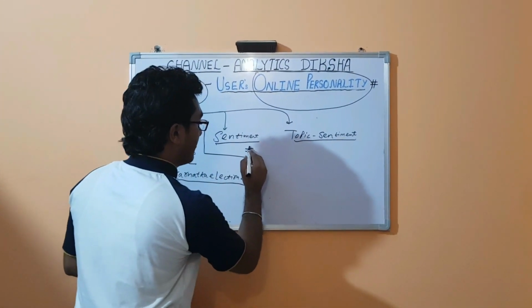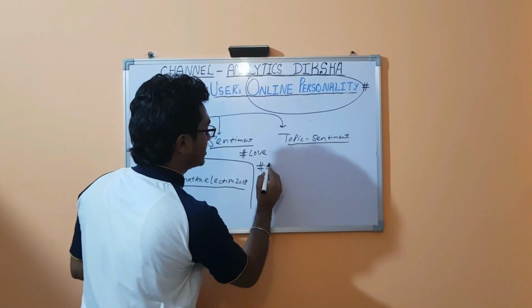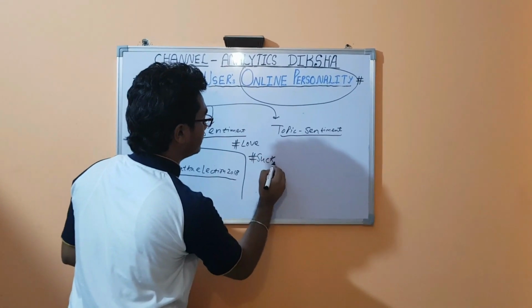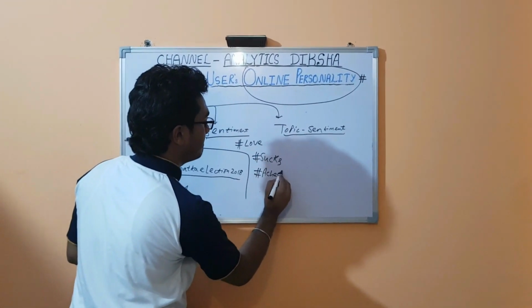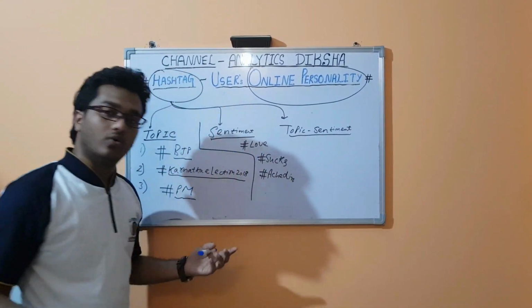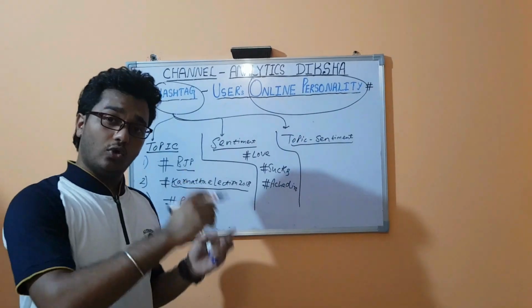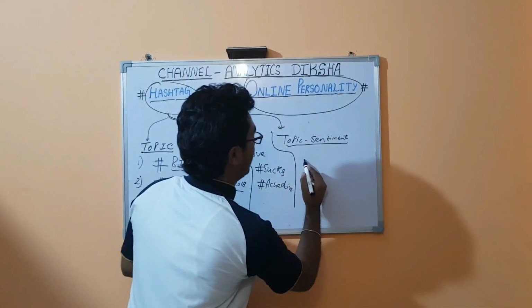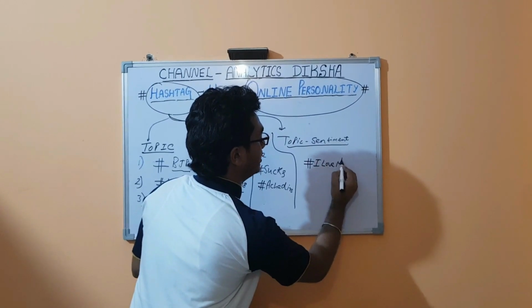The second class is the sentiment, which signifies only the sentiment, like hash love, hash sucks, hash अच्छे दिन, and so on. And the third type contains topic as well as sentiment, like I love Modi.